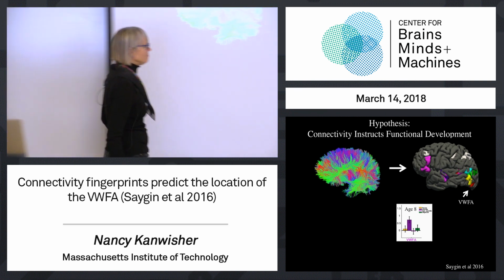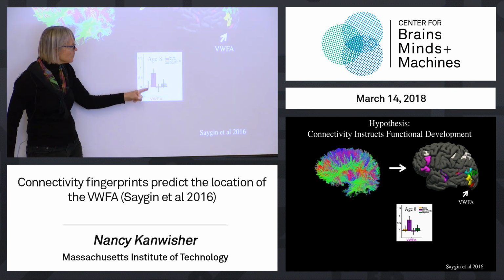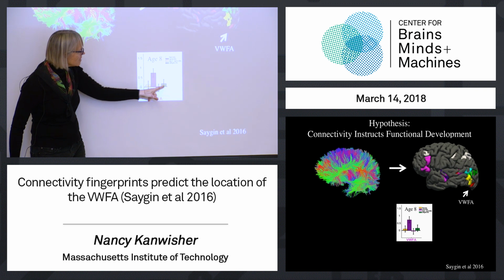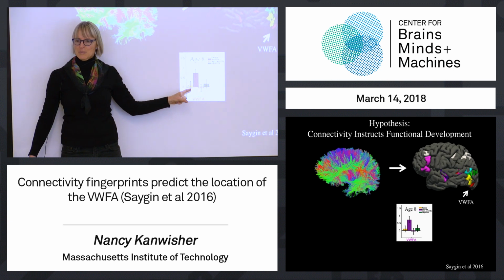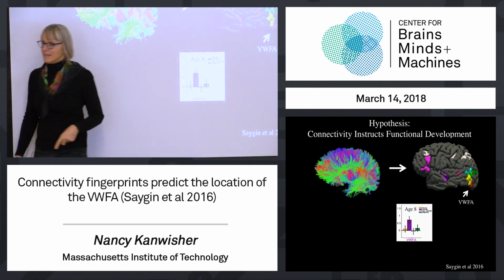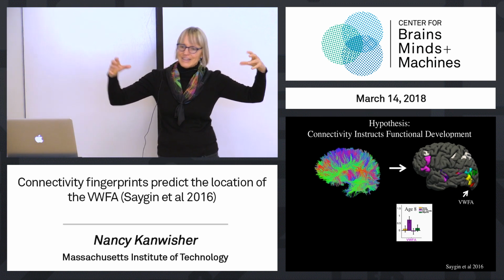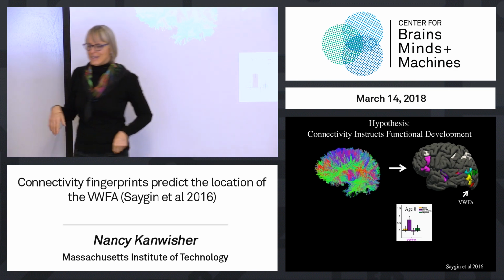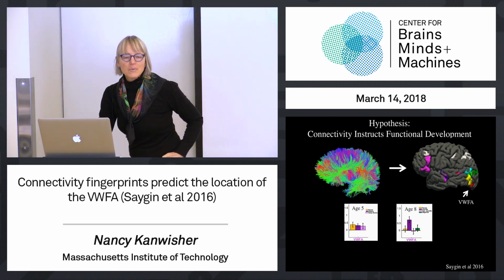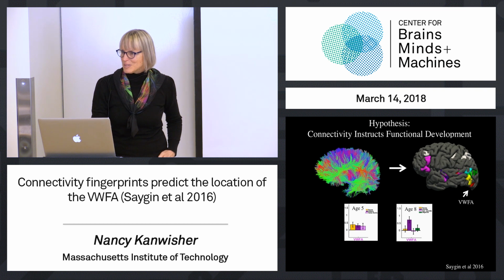Here's the age 8 data. These kids have learned to read in between the two scans. And here is the response of their visual word form area to words, faces, objects, and scrambled objects. Nice and selective, just like a good visual word form area should respond. So it's there by age 8. What we then do is we take the data in the same kid across those 3 years, align the data, and say, what were those voxels doing in that kid at age 5 before they learned to read? This is another way of showing that it's experience that was necessary. And boom, they were not word selective. They shouldn't be. These kids hadn't learned to read yet. Still kind of nice to be able to show that.